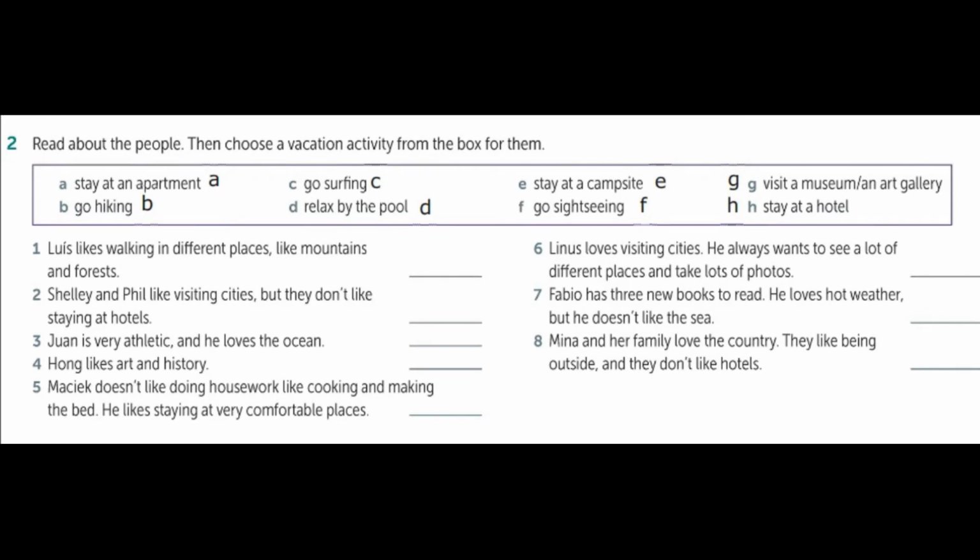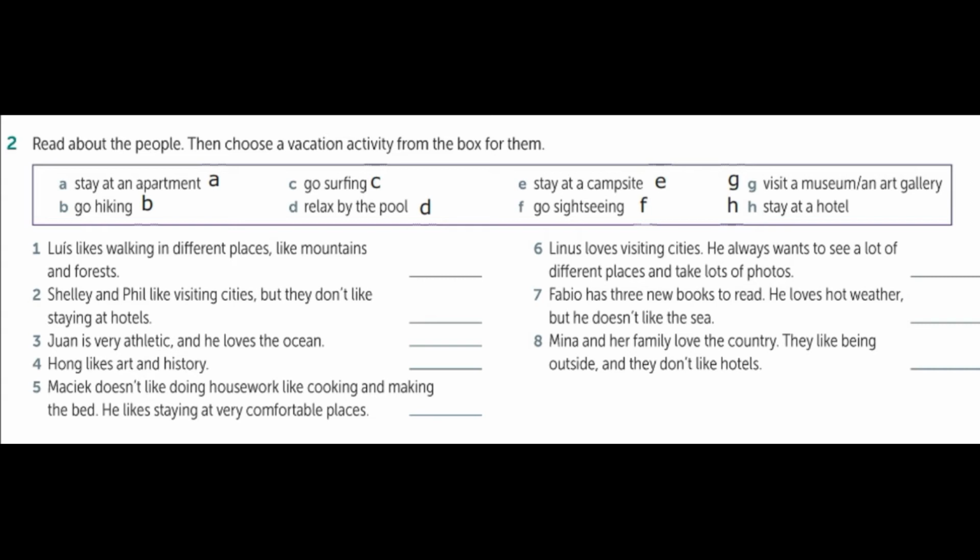Let's practice what we learned about vacation activities. So we have letters A to letter H, right? And you're going to identify which vacation activity is from the box to each activity here from numbers 1 to 8, right?